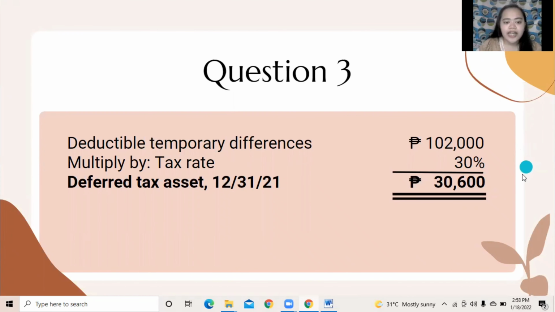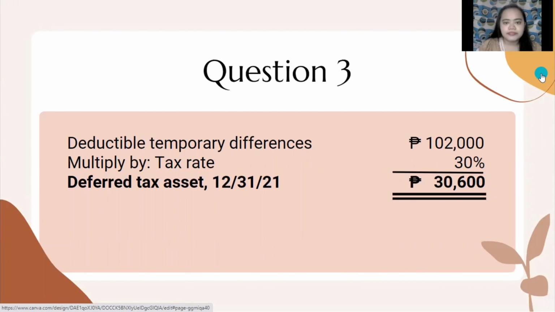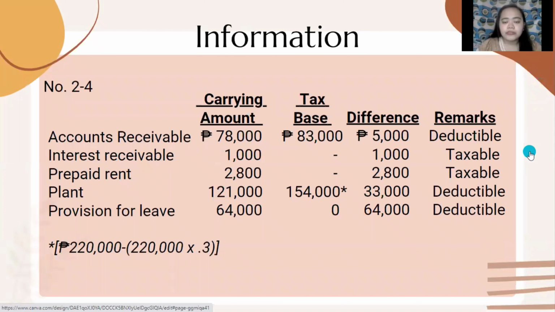So in order to get the deferred tax asset, we first use the asset liability method, wherein the differences of the carrying amount of the assets and liabilities and its tax basis are being computed. So as you can see, it can either be deductible temporary differences or taxable temporary differences. In the case of deferred tax asset, we use the deductible temporary differences pursuant to its definition.